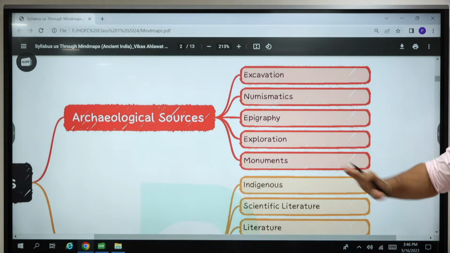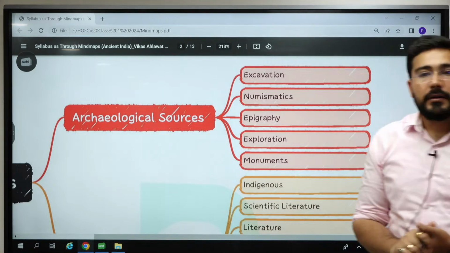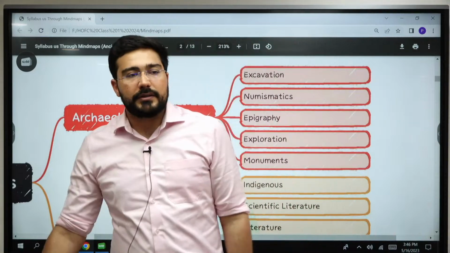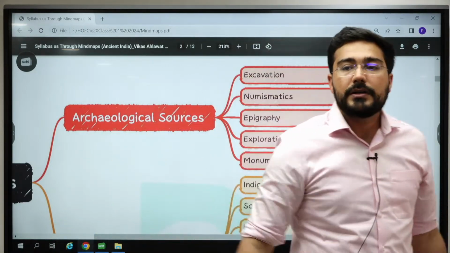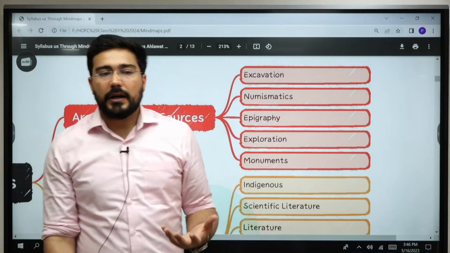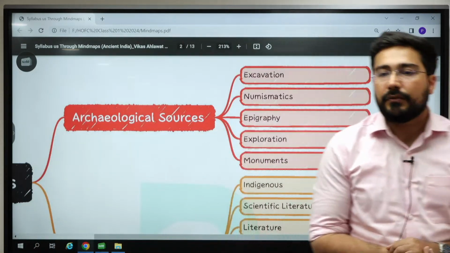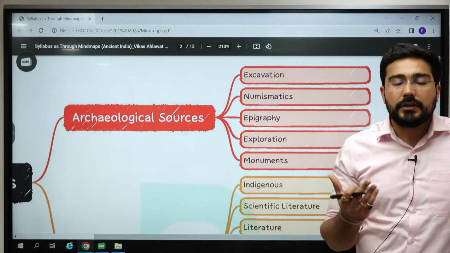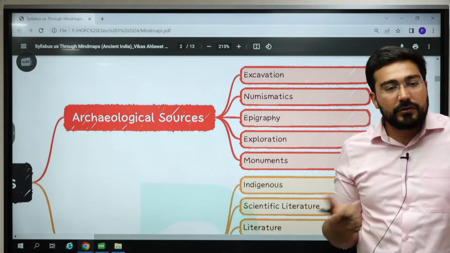Okay, then comes exploration. What is the meaning of exploration? It just means trying to search out for something. Like one of the most famous caves in India is Bhimbhetka cave. But this Bhimbhetka cave, do you know the time when it was explored for the first time or discovered?